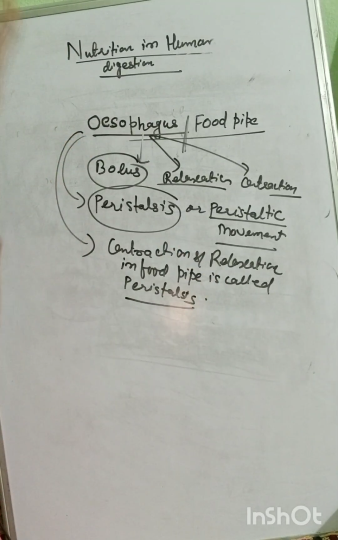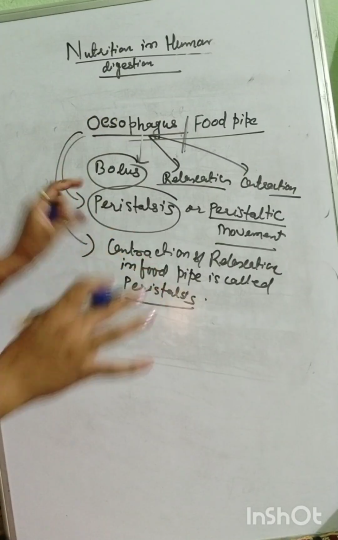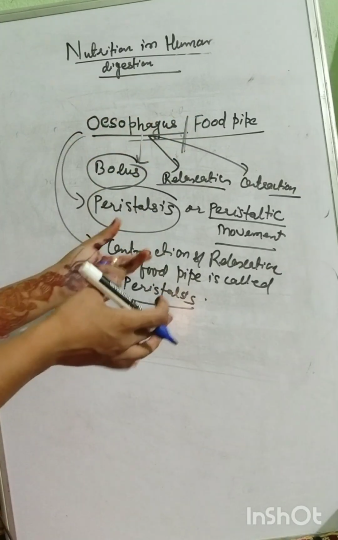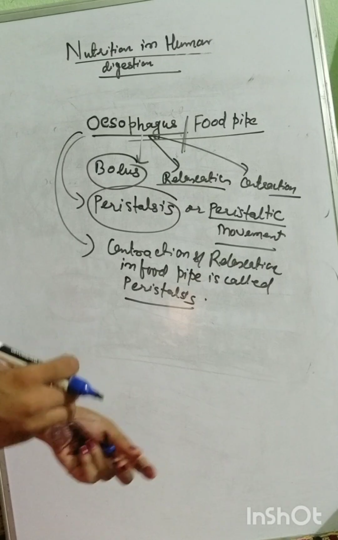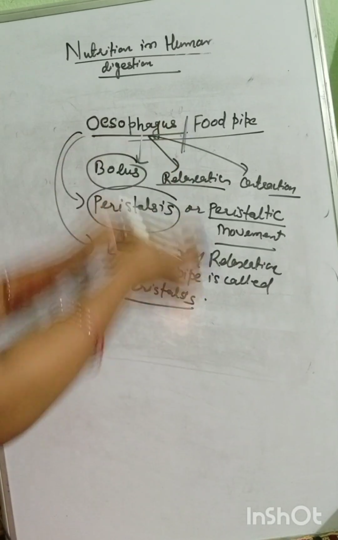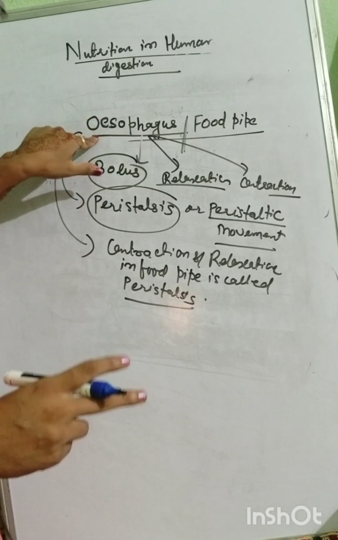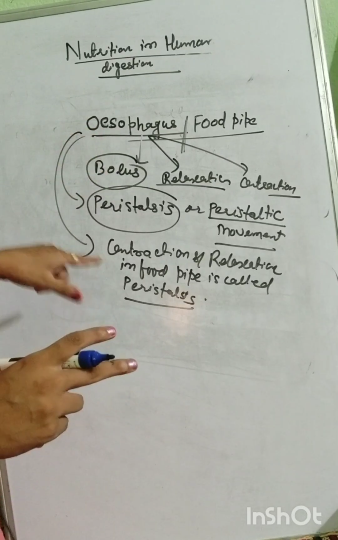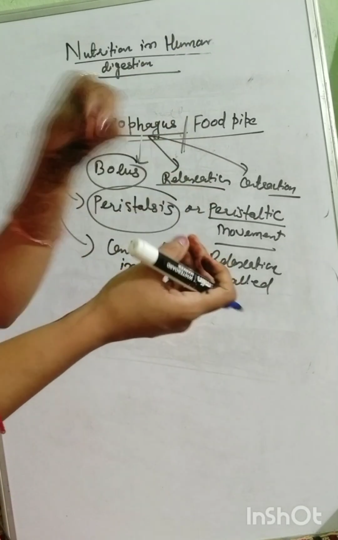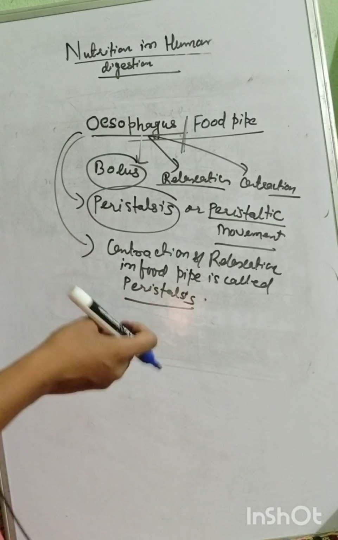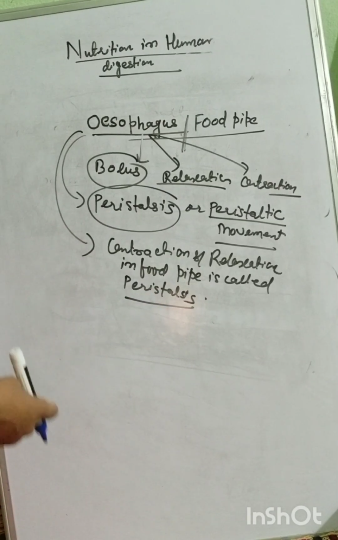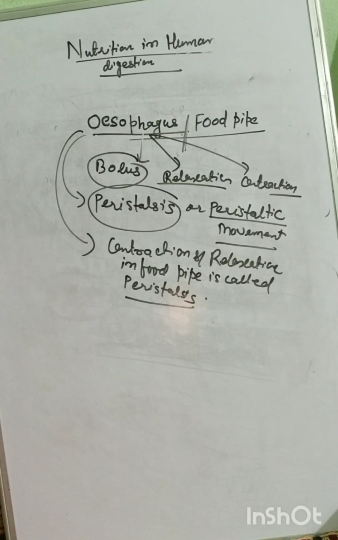Now see bache, this was the function of that food pipe or you can say esophagus, and after that esophagus your food will now come into the stomach. Remember that. Okay, from that esophagus your food will come down into the stomach. So now I will discuss your stomach, what will happen in stomach.